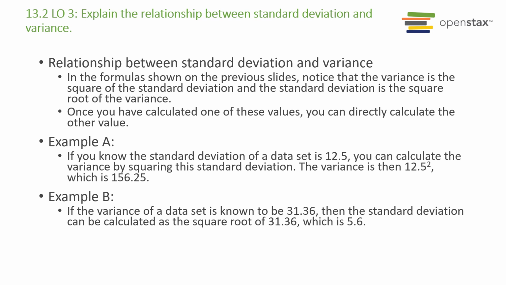There is a relationship between the standard deviation and variance for a data set. Once you calculate one of the values, you can directly calculate the other. Variance is the square of standard deviation, and standard deviation is the square root of the variance.